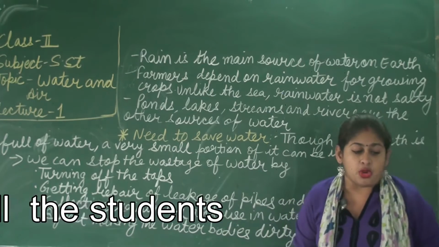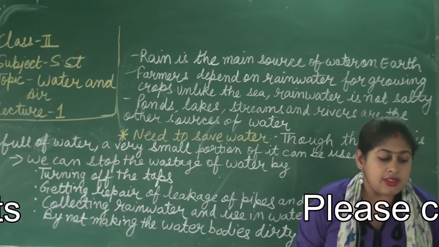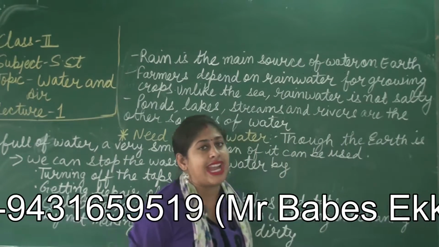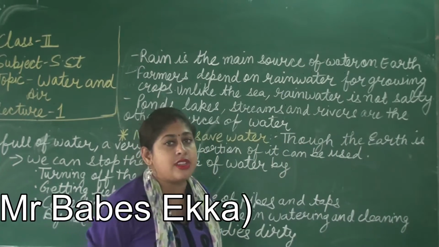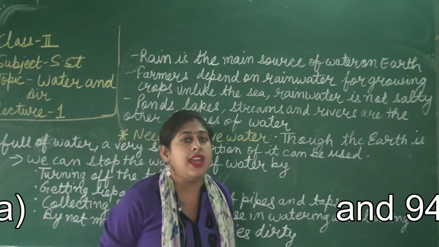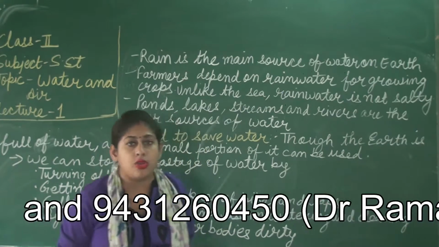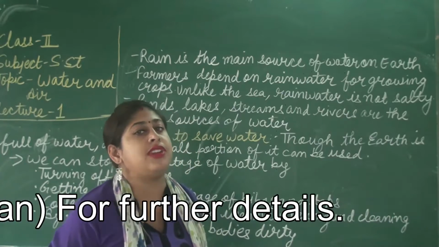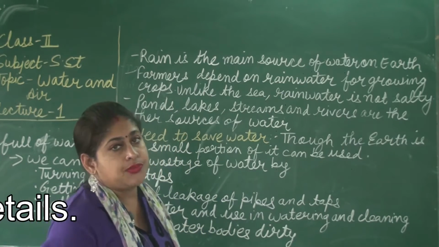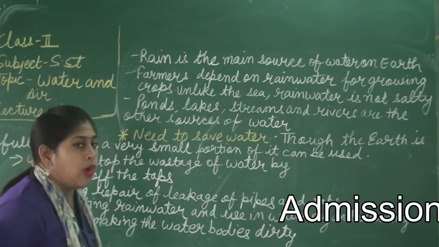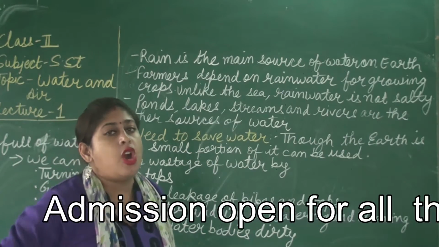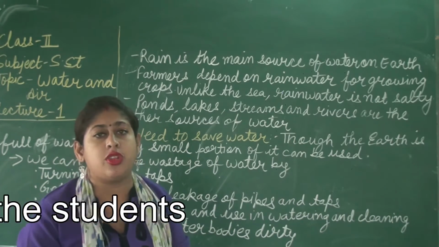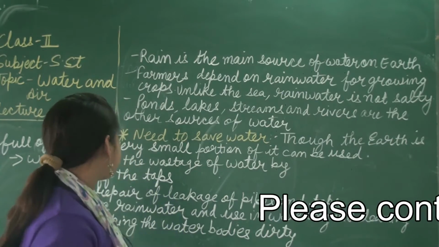Some of it is frozen in mountain peaks, while much of it is salty. In these two forms, water cannot be used. Some of the water is salty like sea water. Is it suitable for drinking or cooking? No, it is not suitable, because salty water we can't drink or cook. And the water in polar regions or on mountain peaks covered with snow is also not suitable for drinking.